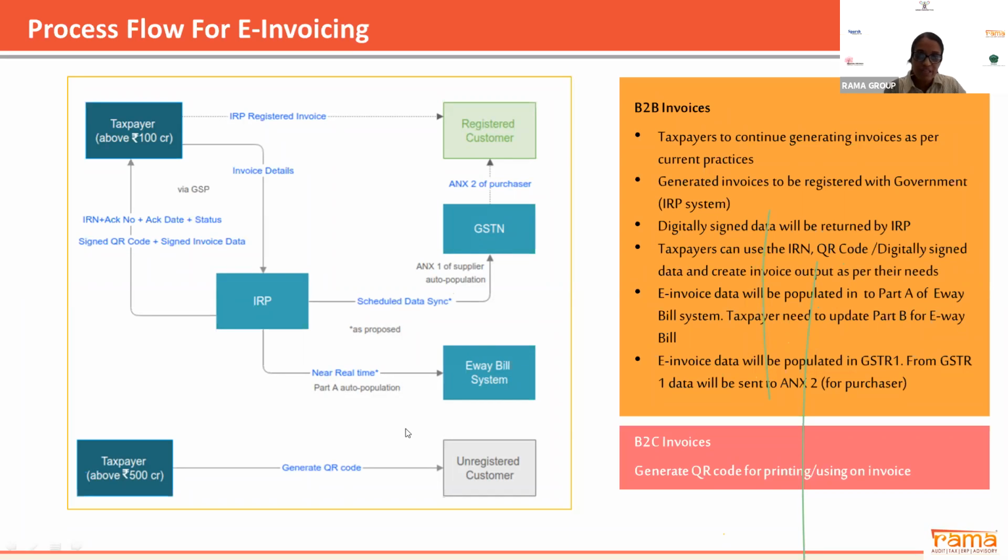In the case of B2C customers, where the taxpayer has turnover more than 500 crores, and if they are having B2C sales, in that case, they are supposed to generate a QR code and print it on the invoice. It has nothing to do with the IRP. I hope I am clear.